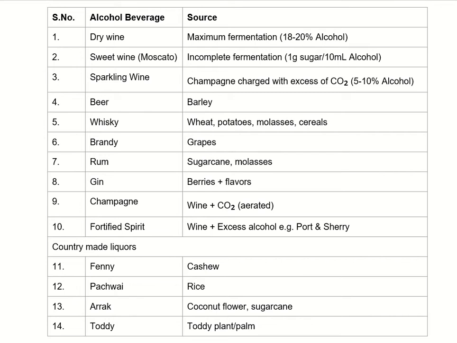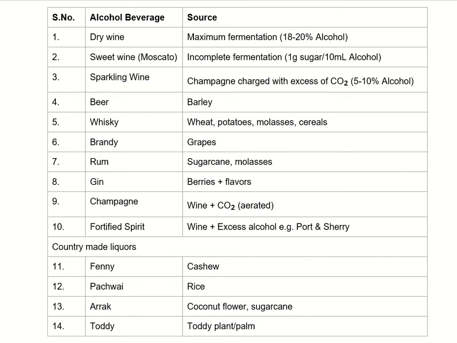Beer is made from barley. Whiskey is made from wheat, potatoes, molasses, cereals. Brandy from grapes. Rum is made from sugarcane or molasses. Gin is made from berries or added flavors. Champagne, wine with CO2. And fortified spirit, wine with excess alcohol. Examples of fortified spirit are port, sherry.